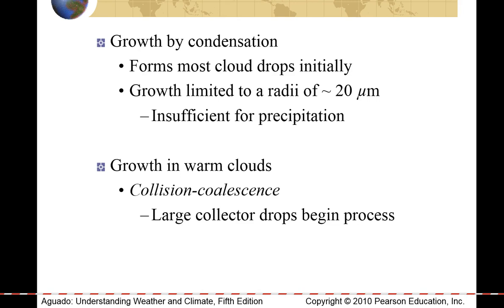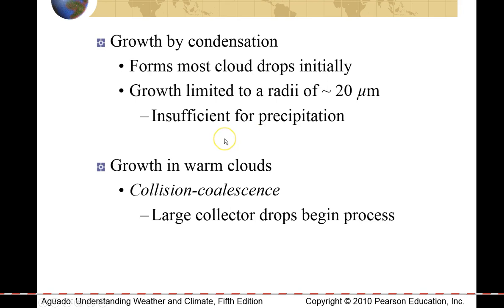So for clouds to grow, we need cloud droplets to have some sort of condensation surface to form on. We talk about condensation nuclei in the atmosphere, like salt or dust or volcanic ash or dirt from a farm field. Generally speaking, most cloud droplets condense off of condensation nuclei, and these initial cloud droplets are very small, less than 20 micrometers. Cloud droplets with that small of a radius are just too light to fall as precipitation. So we need cloud droplets to coalesce around each other to become larger.